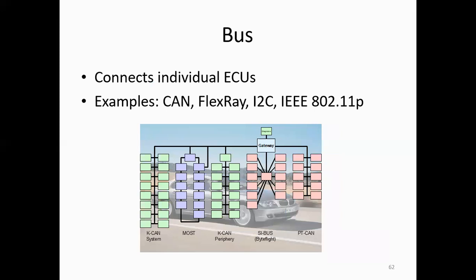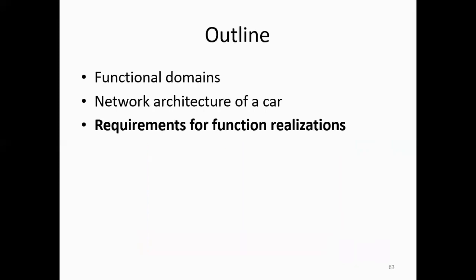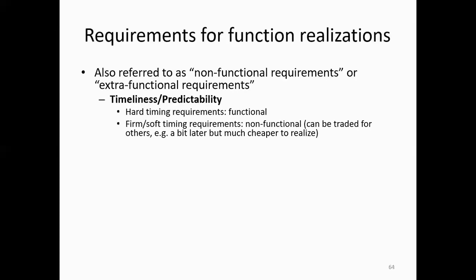This is the bus that connects individual ECUs. Examples are CAN, FlexRay, I2C, IEEE 802.11p. These are the different buses used for communication between the two processors. The outline: functional domains, network architecture of a car, requirements for function realization. These are the different outline topics for the electronic control unit.